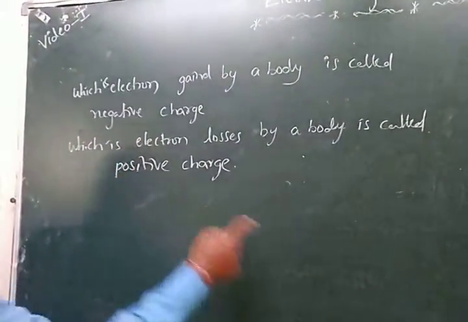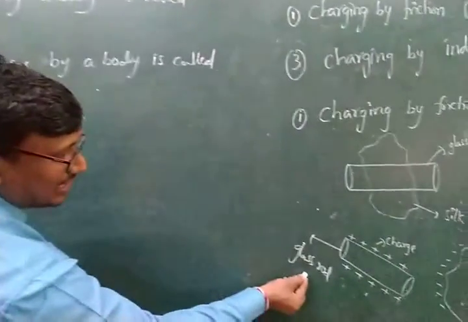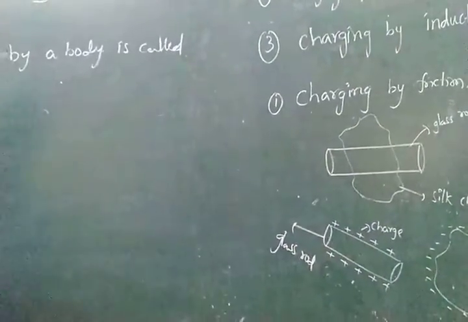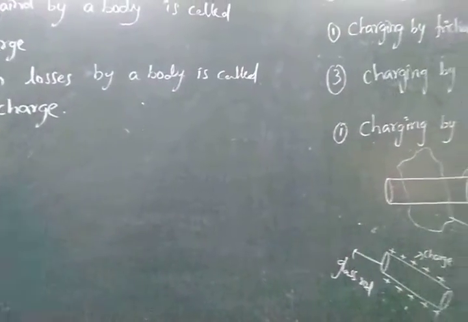Now we have said here that the glass rod can gain electrons, so it is called the negative charge.